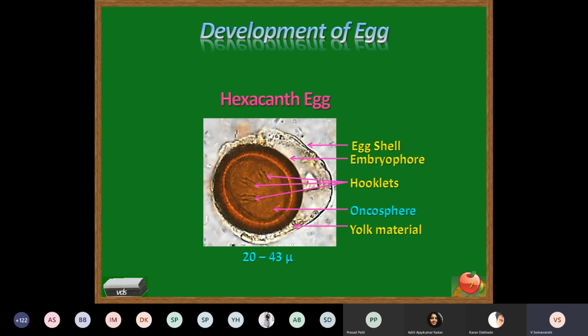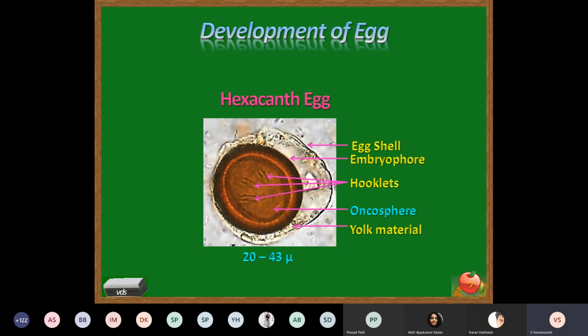Now this eggshell contains yolk material which nourishes the egg or ovum inside the eggshell. This eggshell actually is a very delicate structure and may be ruptured during the release of the eggs out of the body or out of the segment of the parasite.